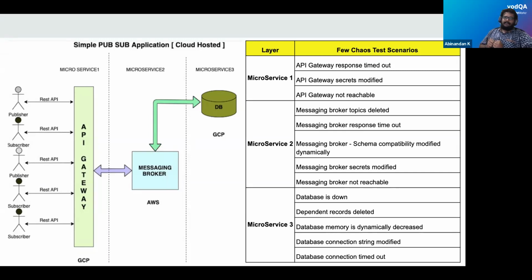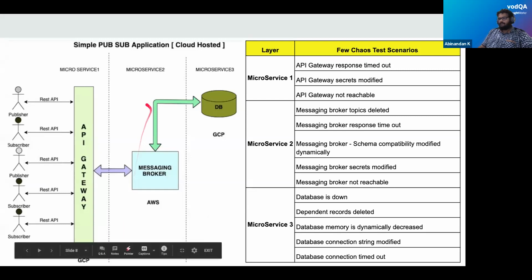If you see this flow, there is no secondary mechanism. It is working on a primary mechanism. In this application, each component is hosted in a different microservice. Microservice 1 is hosted in the GCP cloud.